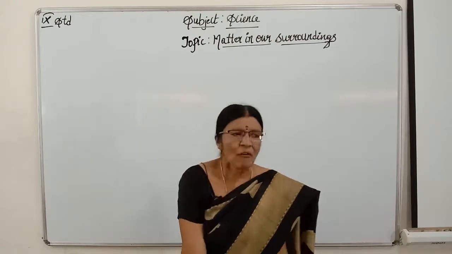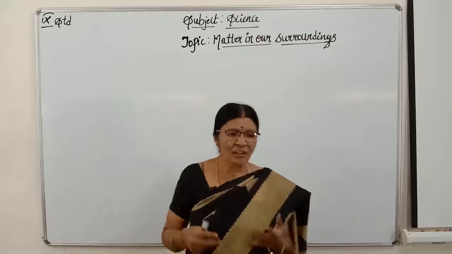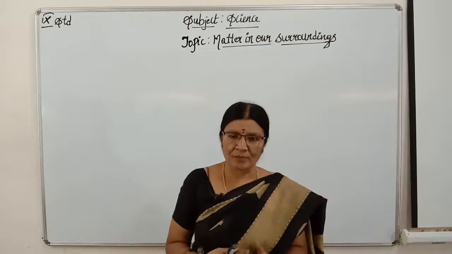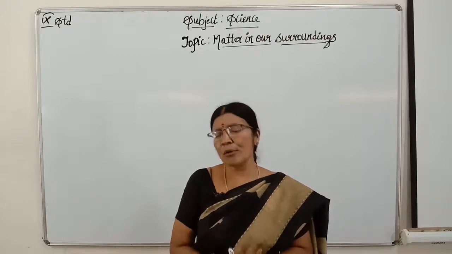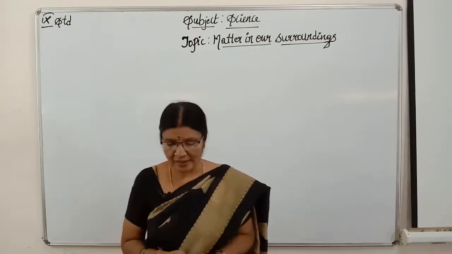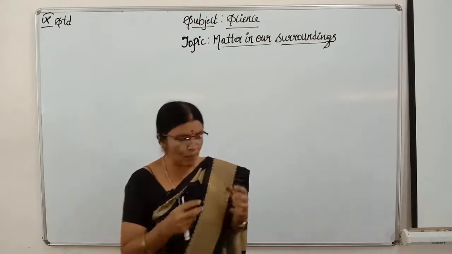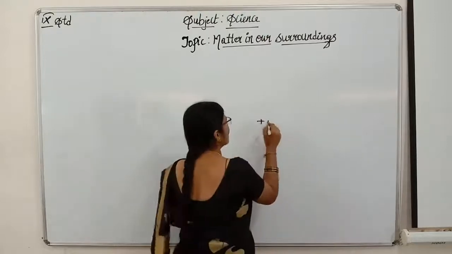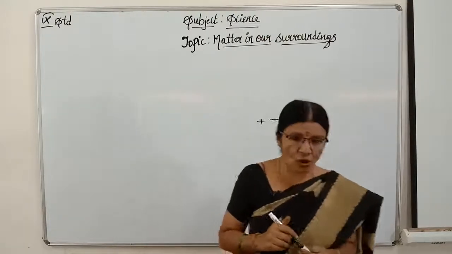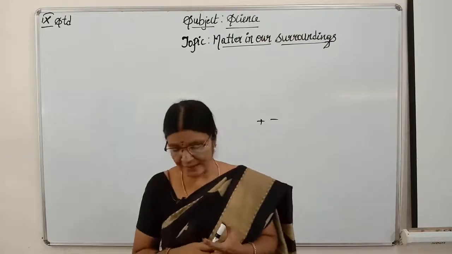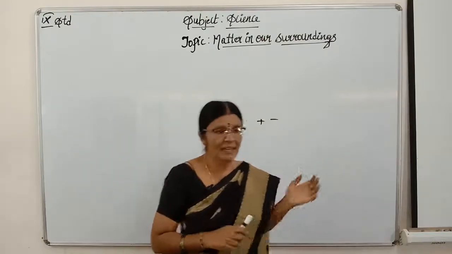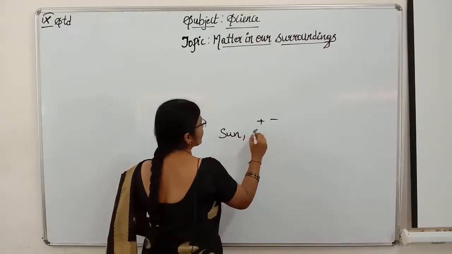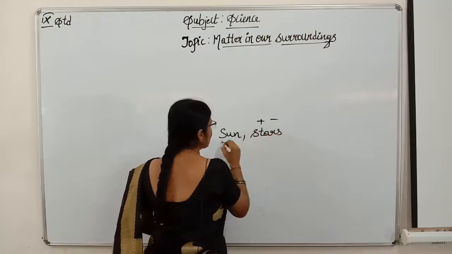Here, when it is the gaseous state only, children, the molecules are more and more energetic, and they have ions. At very high temperature the molecules are ionized, means they possess charges like positive and negative charge. They are ions. Ions are the molecules which possess charges. So this type of matter is present. As an example, in the sun and in the stars, the matter is in plasma state.